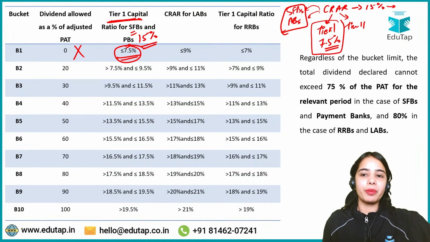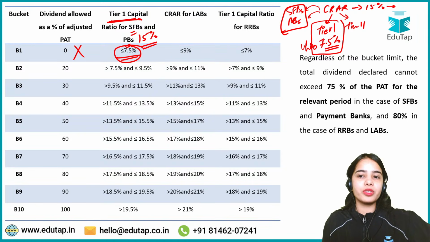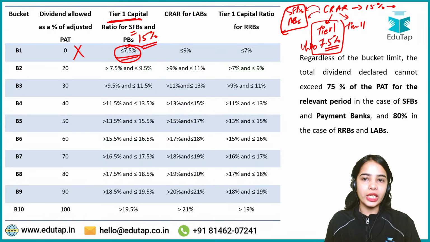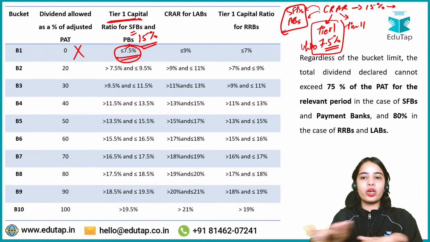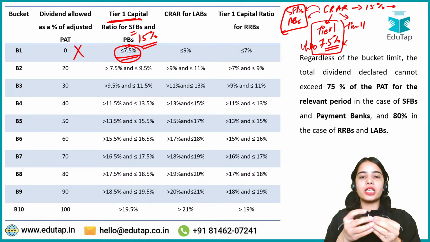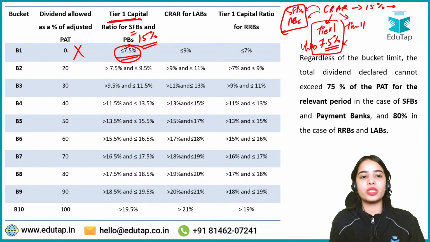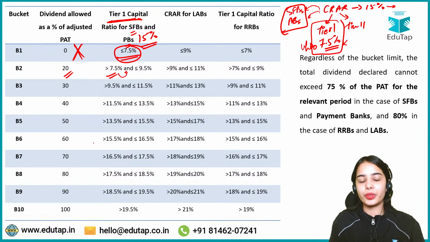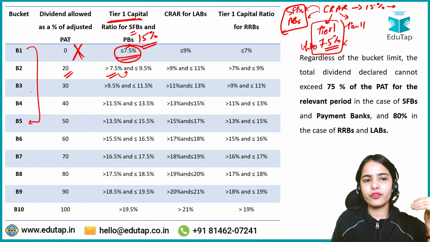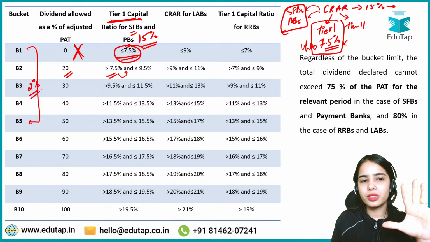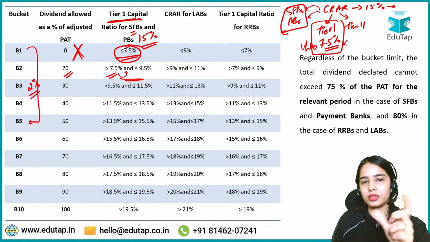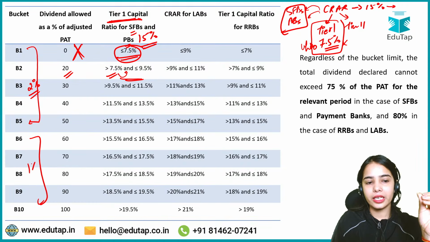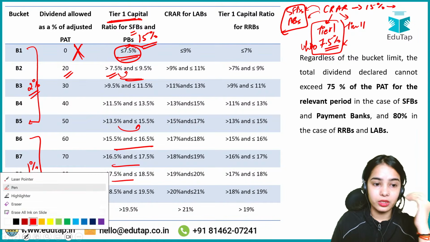If the small finance bank and payment bank have up to 7.5% of the tier 1 capital only, that means they are only maintaining the minimum of the tier 1 capital, so they cannot pay the dividends. But if they have more than 7.5% of the tier 1 capital, then they can provide the dividend. Here you can see, initially the same, in the starting 5 buckets it increases by 2% in the category, and the rest increase by 1%. That you can see. The same idea will continue.